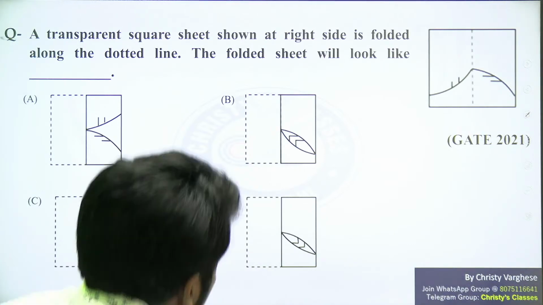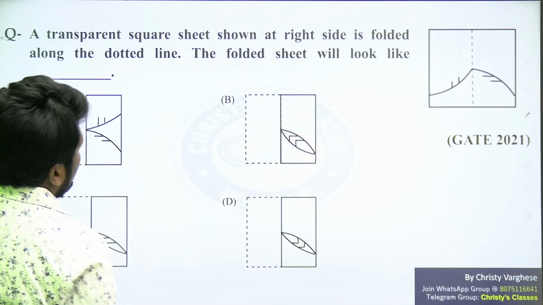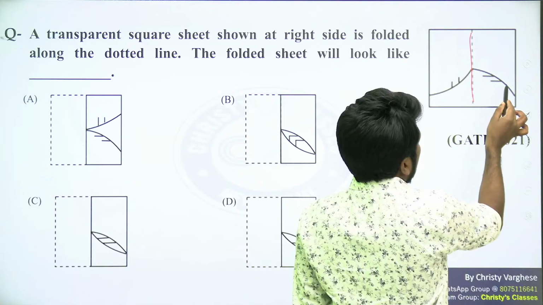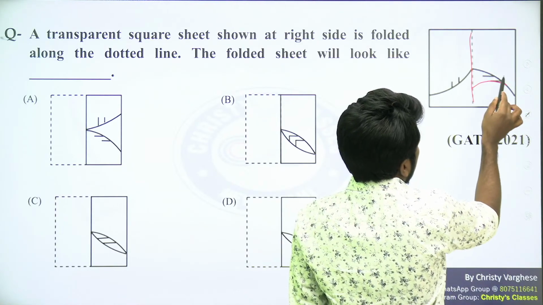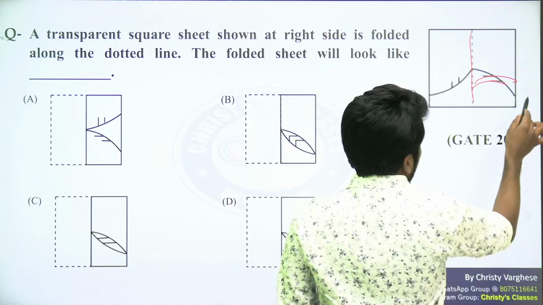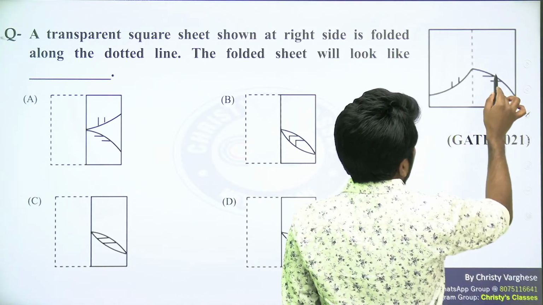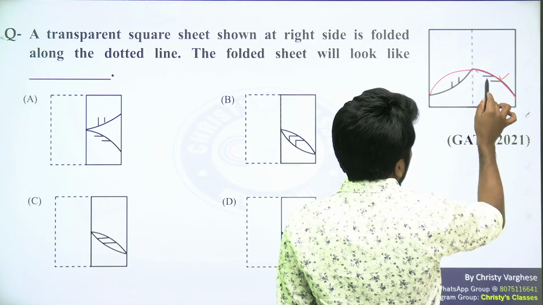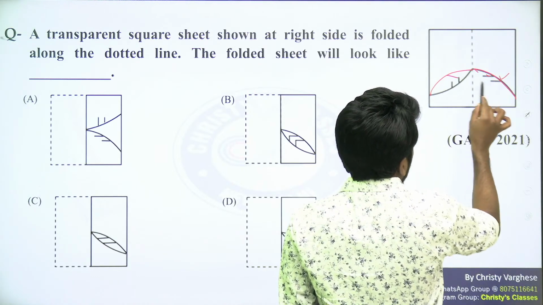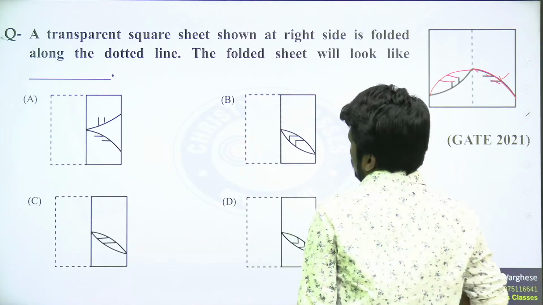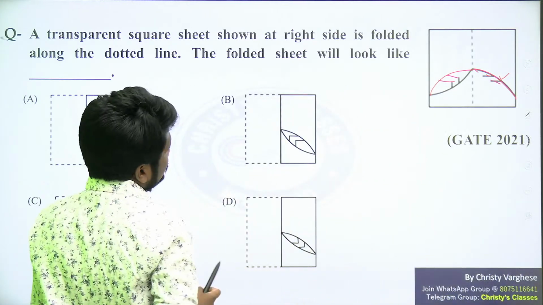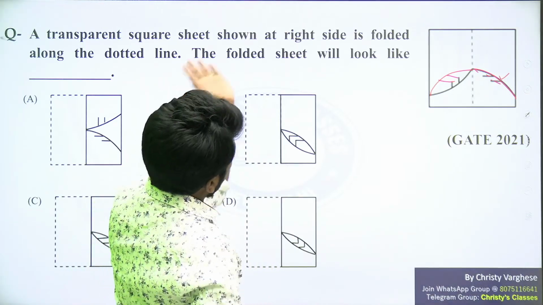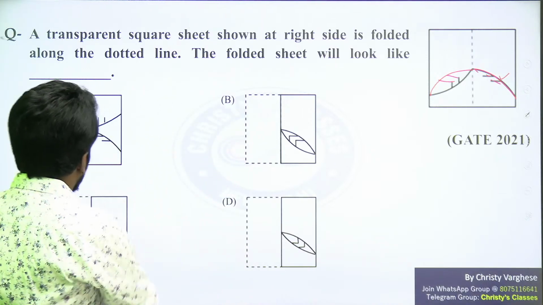Simple question again. A transparent square sheet shown at the right side is folded along the dotted line, just like the previous question. So this is the dotted line and it is folded along this. So definitely this is folded this way. So this curve will be coming here. This line will be coming here. This line will be coming here. Look at the option which says so. So yeah, sorry, actually it is folded in this direction. From the answer options we get that idea.